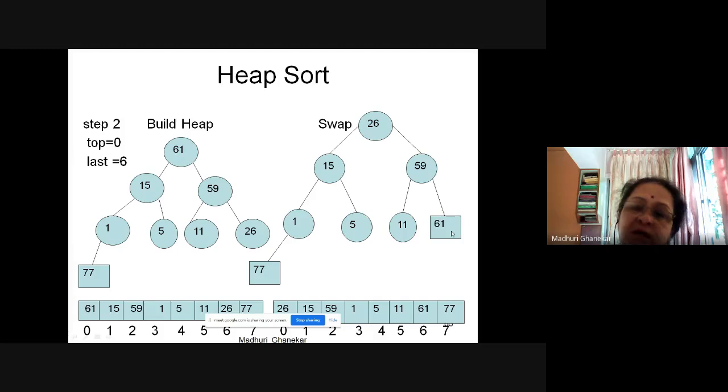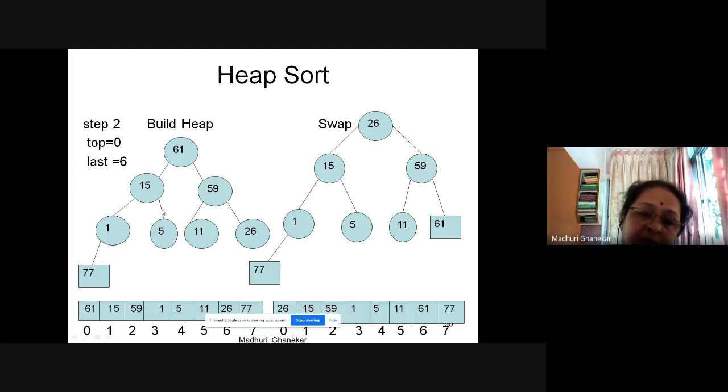So I put the second largest element at the second last position, because I changed the last as 6. Okay, we are not disturbing 77. So the second largest element has been swapped with the last position. So this and this have been swapped, and I found 26 at the top and 61 over here. I think it is clear.